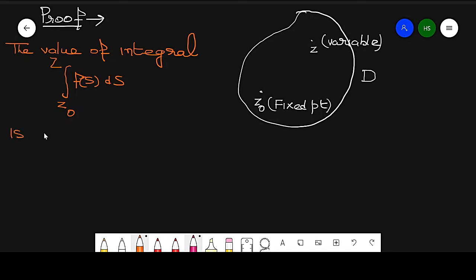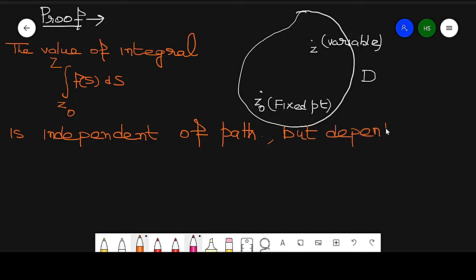It means it only depends upon z and z naught. Since z naught is a fixed point, it only depends upon the variable z.